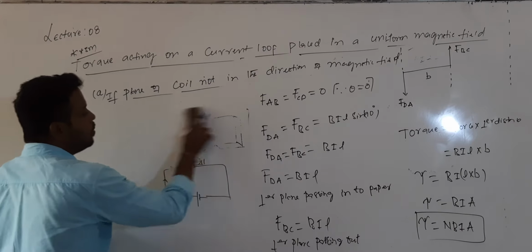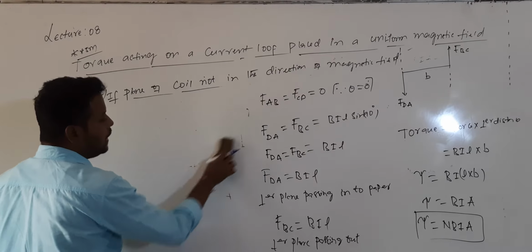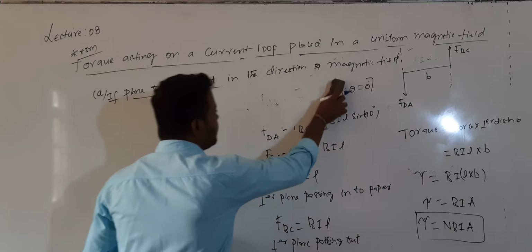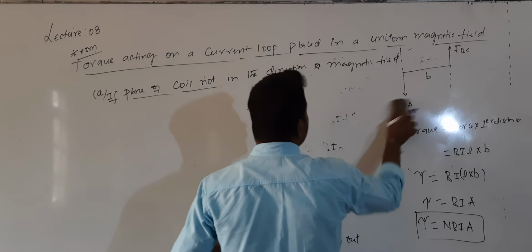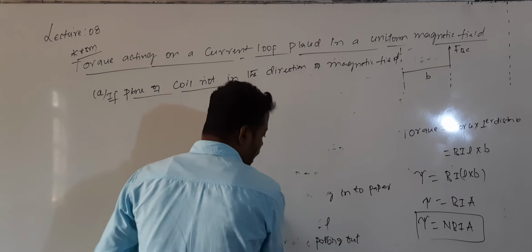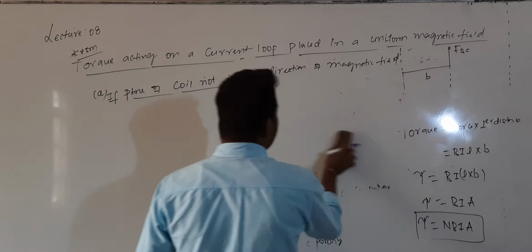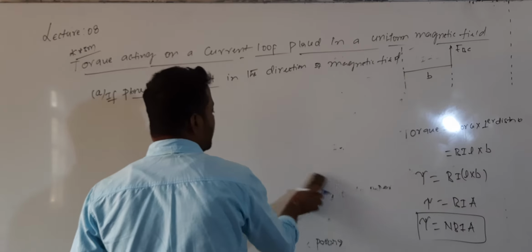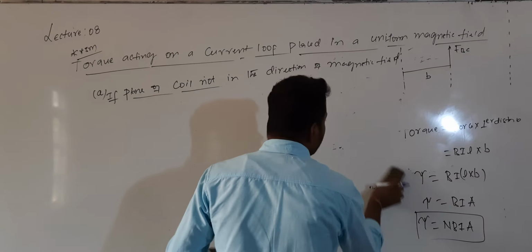Instead of the magnetic poles, I will show the magnetic field with field lines. In this case, if the plane of the coil is not aligned in the direction of the magnetic field, how can I calculate the expression for torque acting?